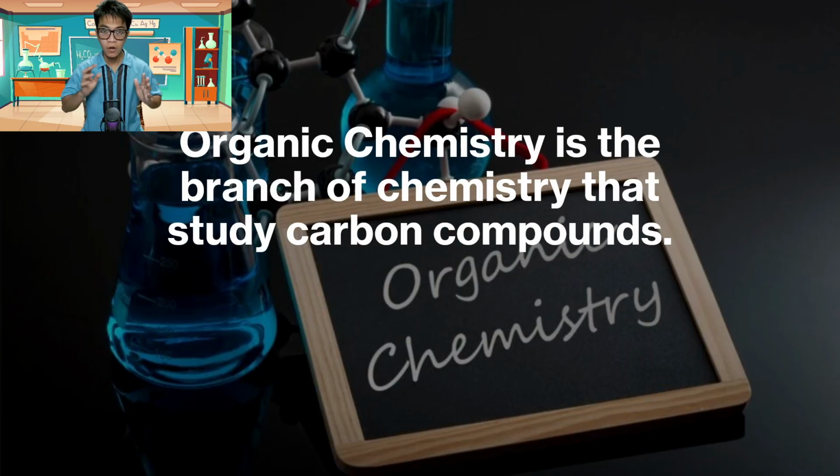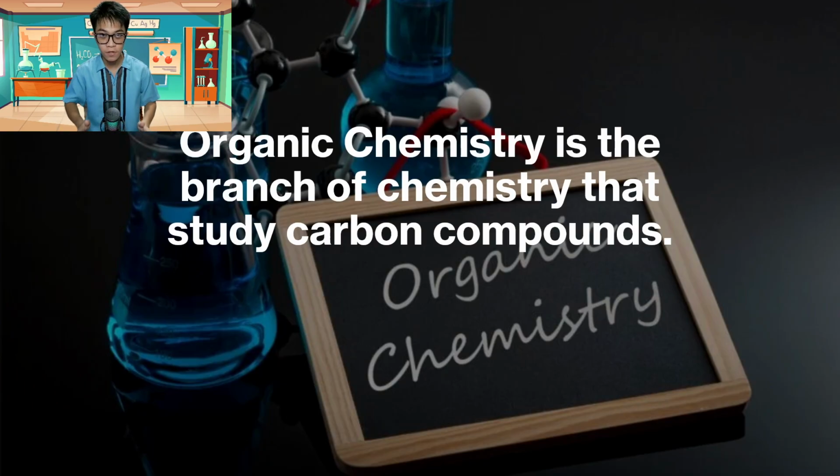Now, a lot of things around us are carbon-containing compounds, especially us humans. We are carbon organisms. All living organisms are composed of carbon. So where do we draw the line? If organic chemistry is the study of carbon, does it also mean that, for example, table sugar, which has C6H12O6, is part of organic chemistry? How about cyanide, which has a chemical formula of CN? Are the carbonates part of organic chemistry too?